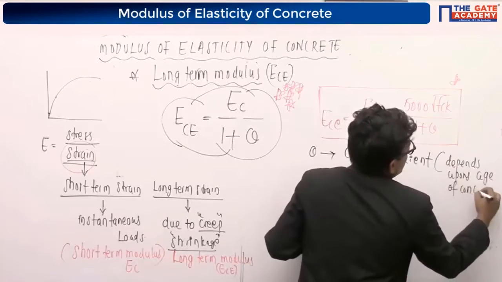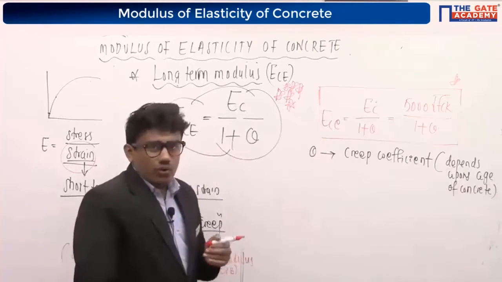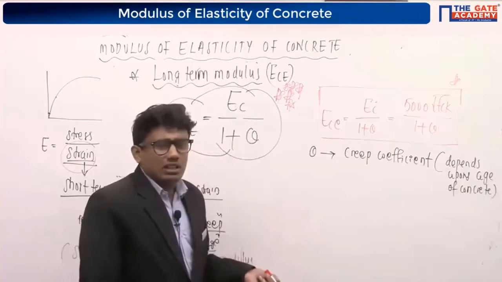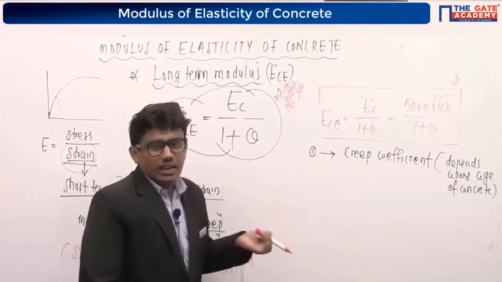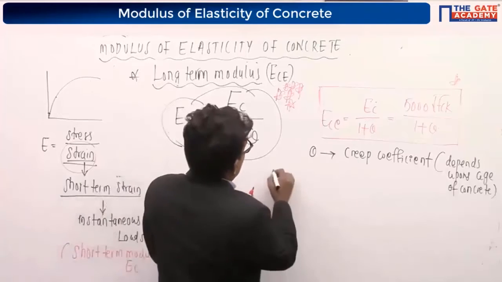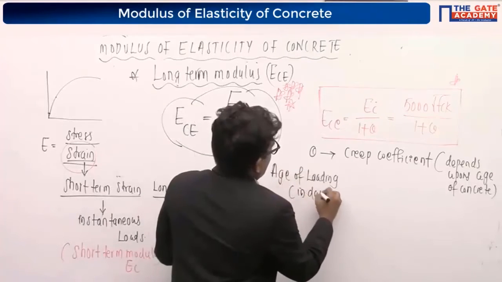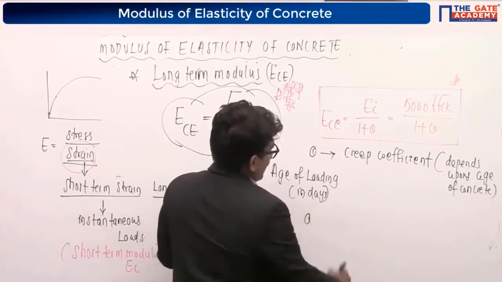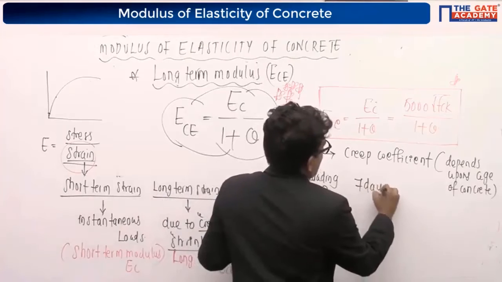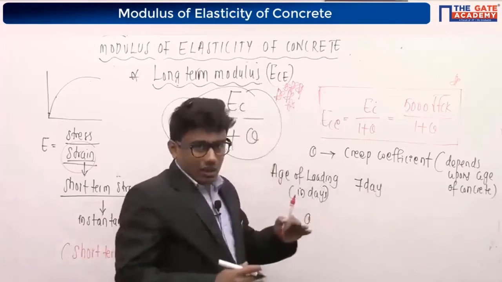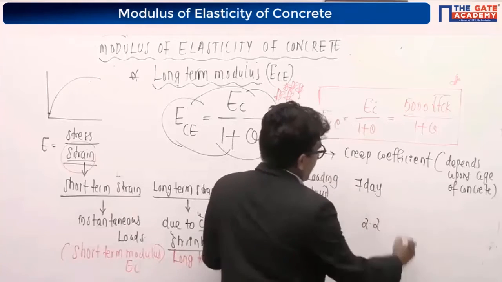the age of concrete. IS 456-2000 has given us a table for finding this theta value for different ages of loading. If the age of loading is 7 days, when the concrete is 7 days old, the theta value you have to consider is around 2.2.